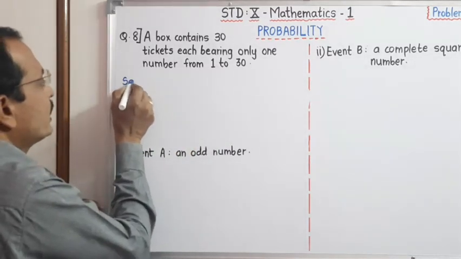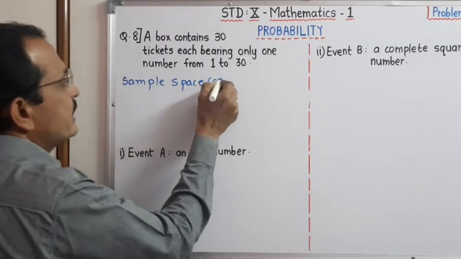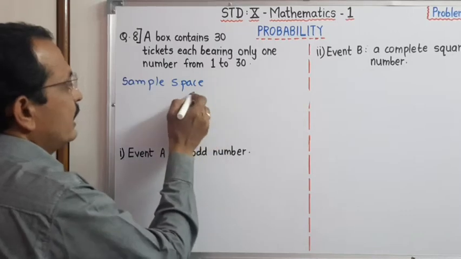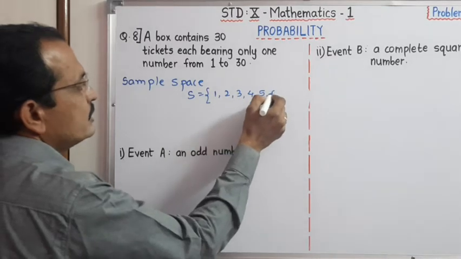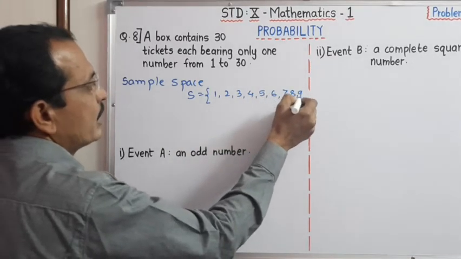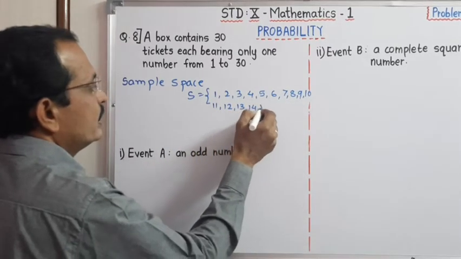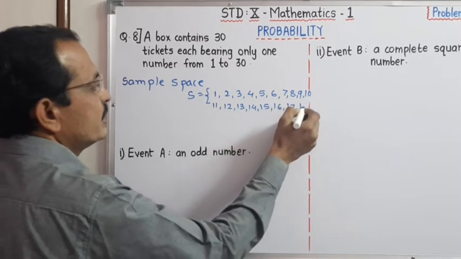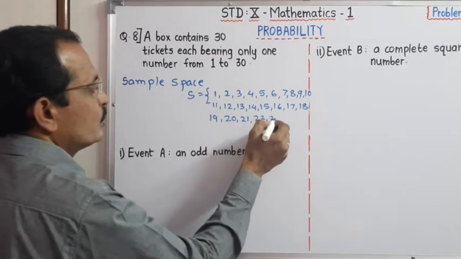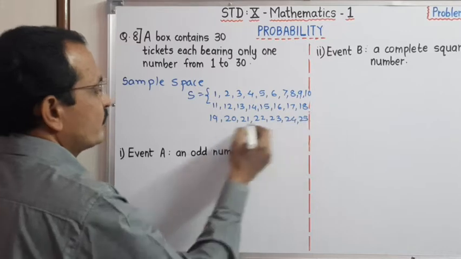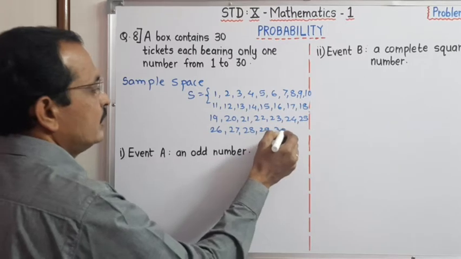For that, we have to write the sample space. Sample space S is equal to 1, 2, 3, 4, 5, 6, 7, 8, 9, 10, 11, 12, 13, 14, 15, 16, 17, 18, 19, 20, 21, 22, 23, 24, 25, 26, 27, 28, 29 and 30.